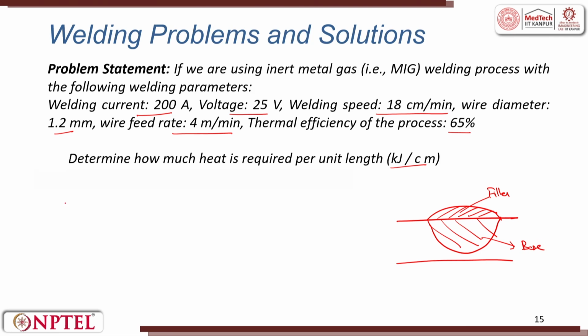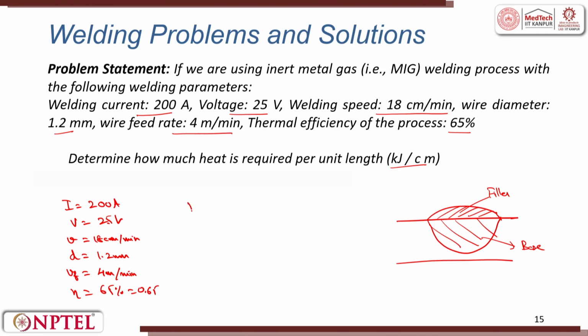I have been given here current I is equal to 200 ampere, voltage as 25 volt, speed, it is welding speed, I will put at V is equal to 18 centimeters per minute, wire diameter D is equal to 1.2 millimeters, wire feed rate, that is Vf is equal to 4 meters per minute, and thermal efficiency is given, that is eta is given as 65%, that is 0.65.